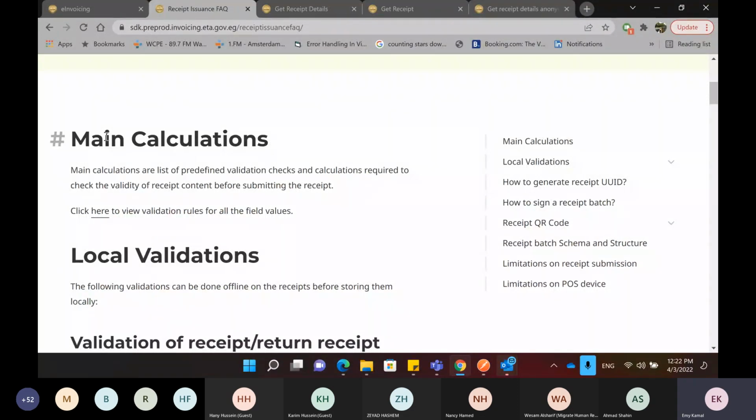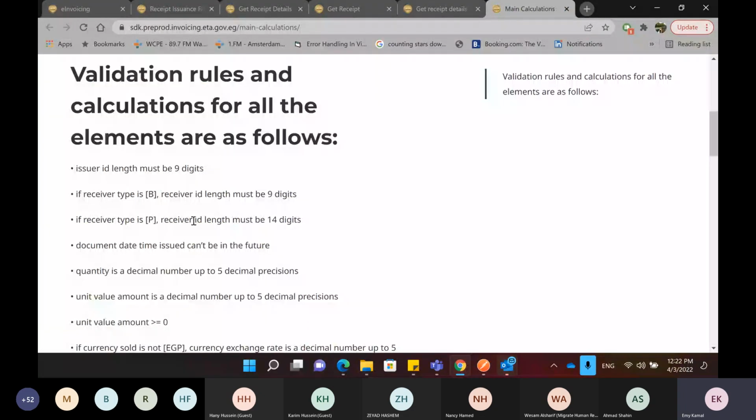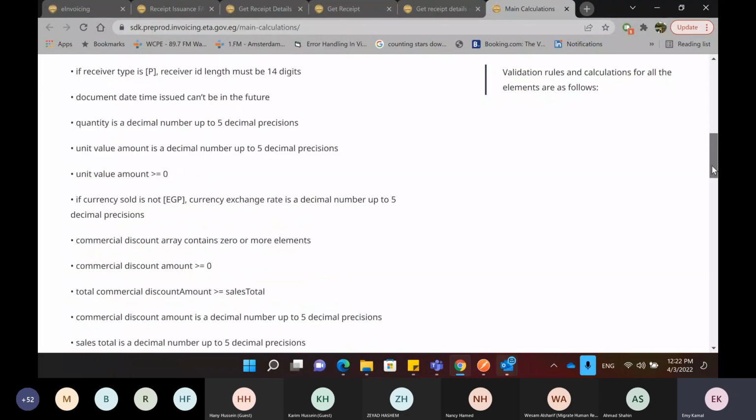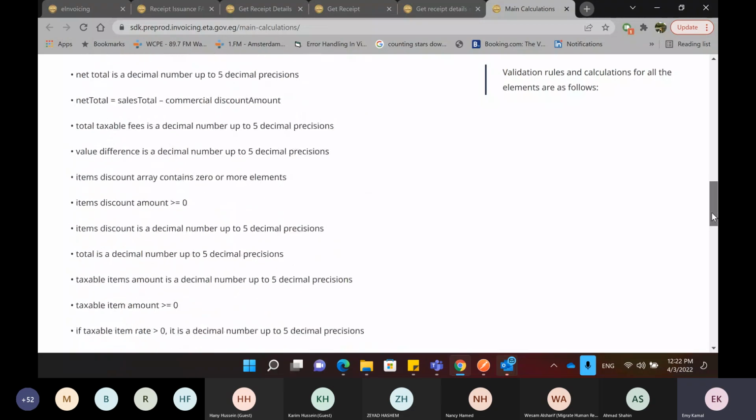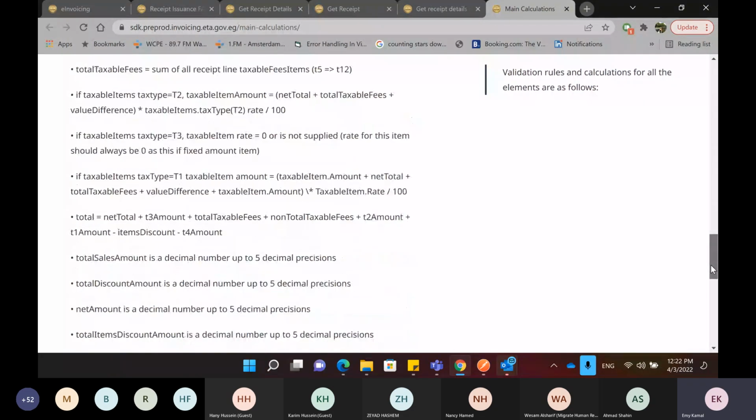So to check the main calculations that you need to consider when you are doing the receipt, you just click here. You will find the rules in the main calculations, all the rules that you need to follow within your receipt. For example, the issuer ID length must be 9 digits. If receiver type is B, receiver ID length must be 9 digits, and so on. You need to check this list and make sure that your receipt is following all these rules. Mainly they are basic checks and calculations that need to be considered.